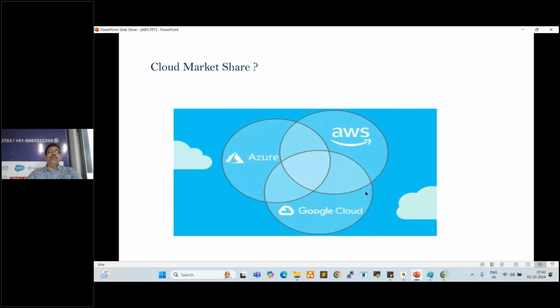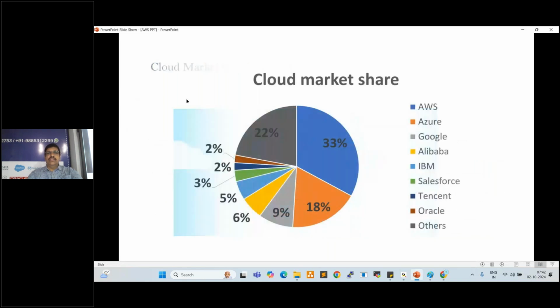So here, cloud market share. See here, 33% of the share is occupied by AWS, right? AWS is providing very good services to customers. They are providing very good support, very good security, and very good availability. These are all available in AWS. But AWS is a bit costly, quality costlier.